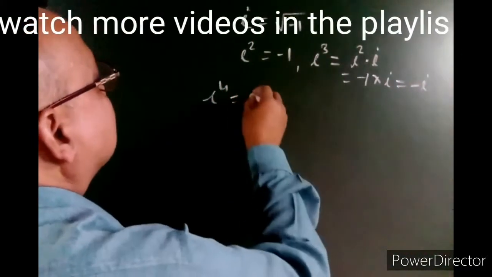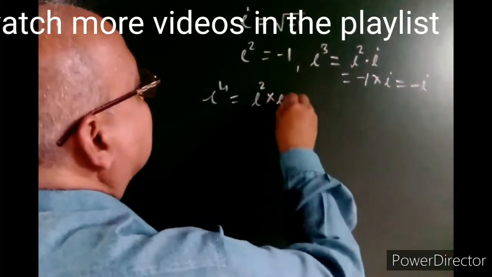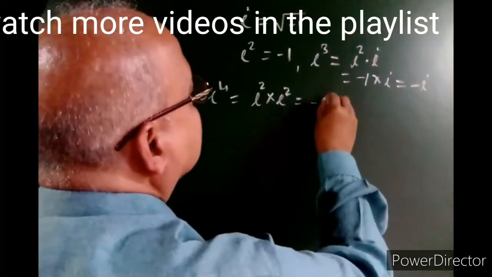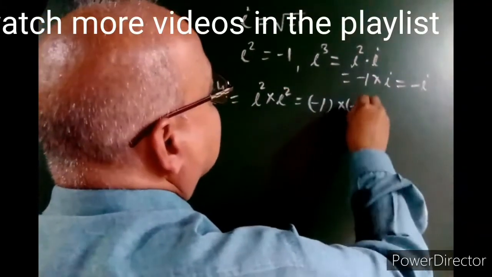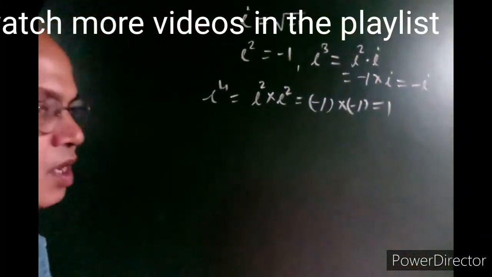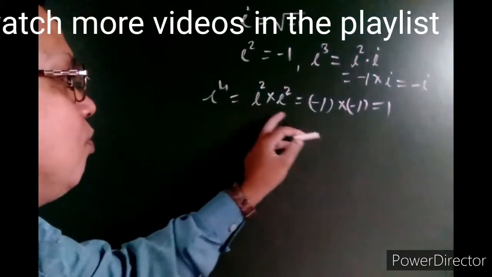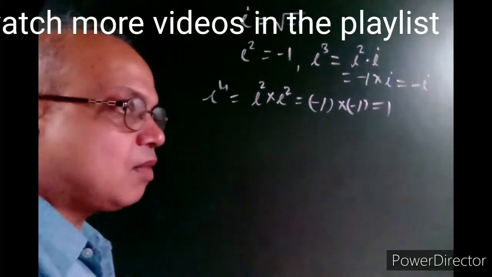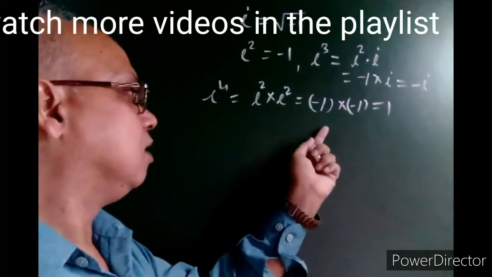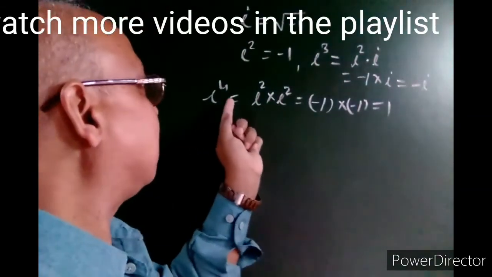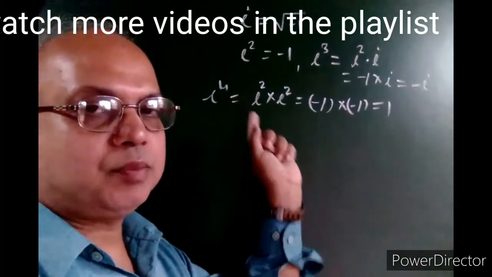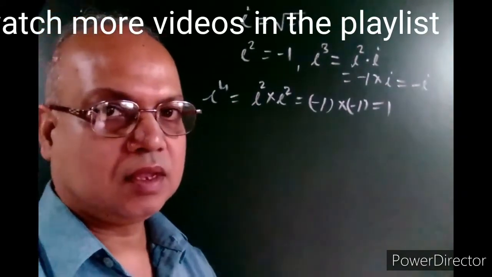I to power 4 equal to i square into i square, which is minus 1 into minus 1 equal to 1. Then the value of i to power 4 is 1. Then I can simplify the power of i in multiples of 4.